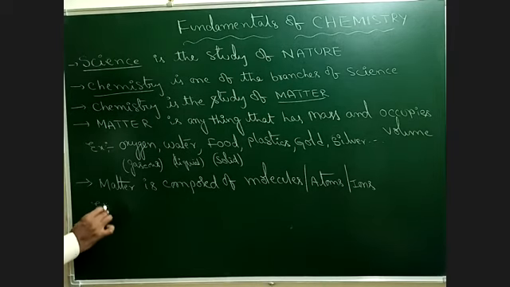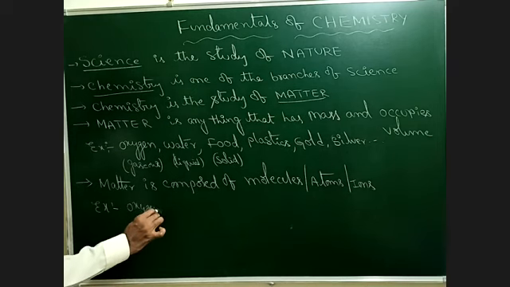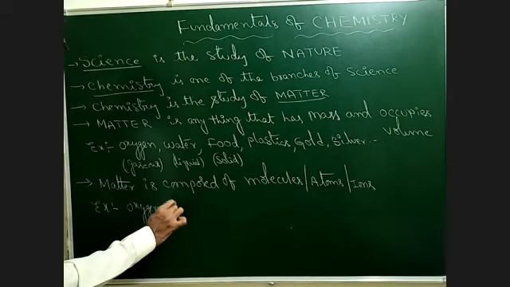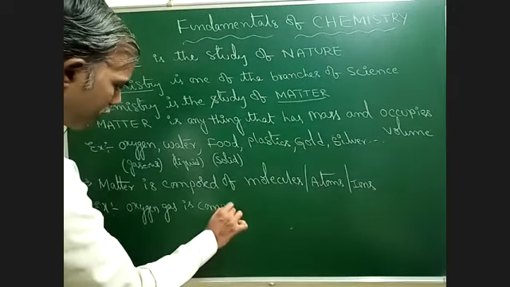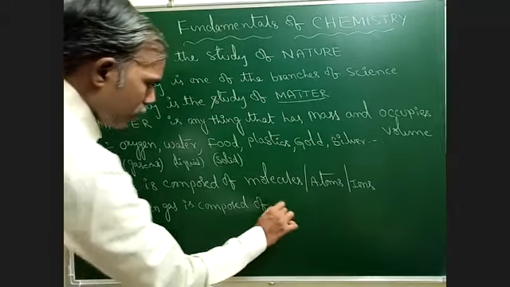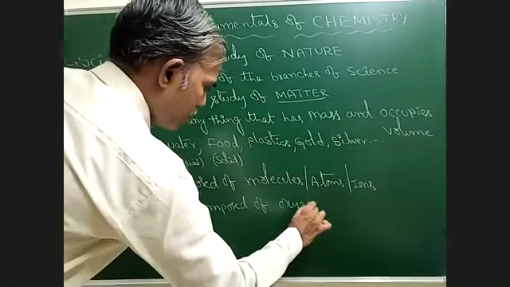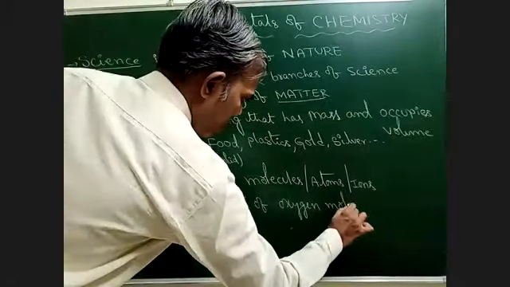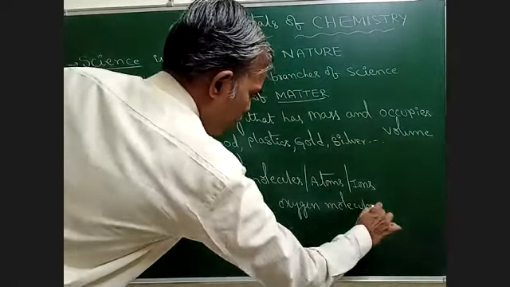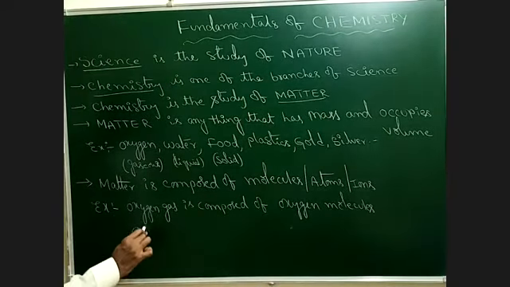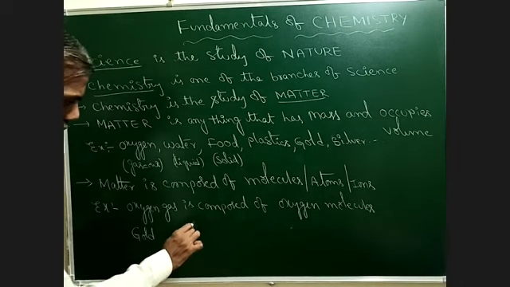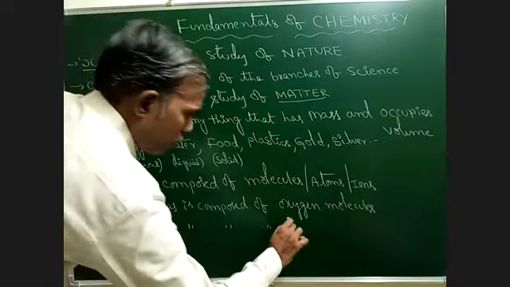Again, you take an example, our best friend, oxygen gas is composed of oxygen molecules. Here if we take gold, gold is composed of gold atoms.